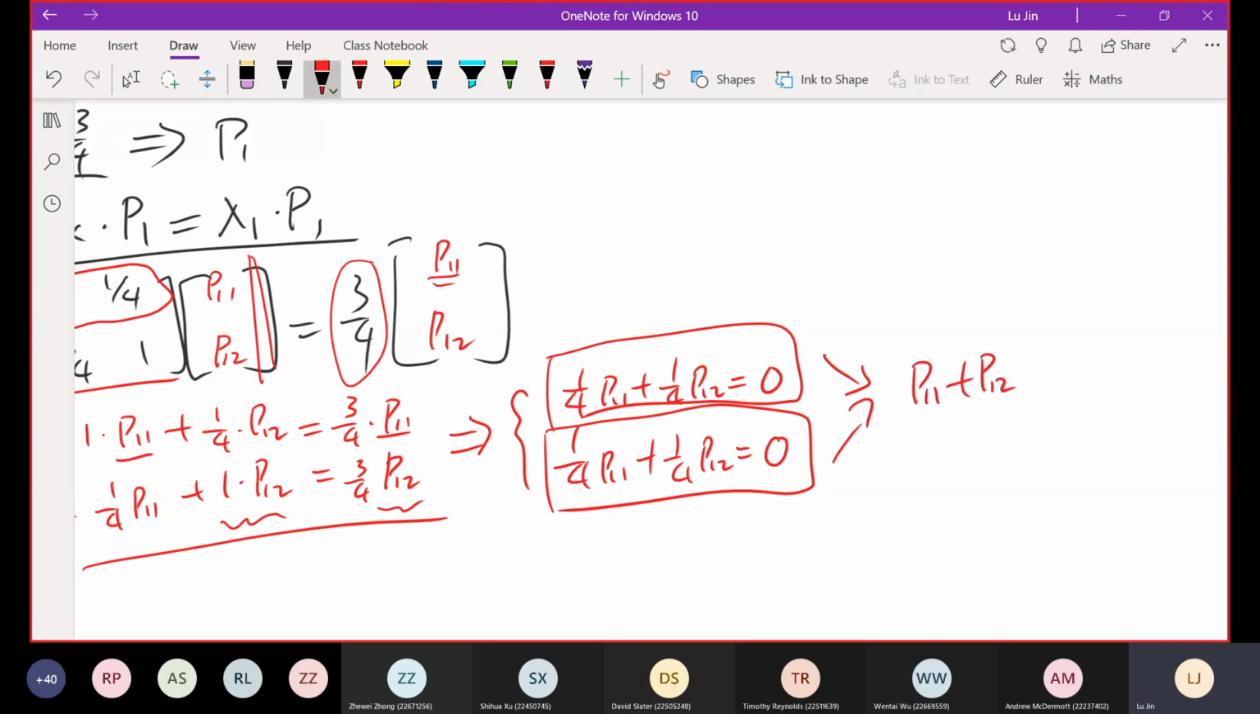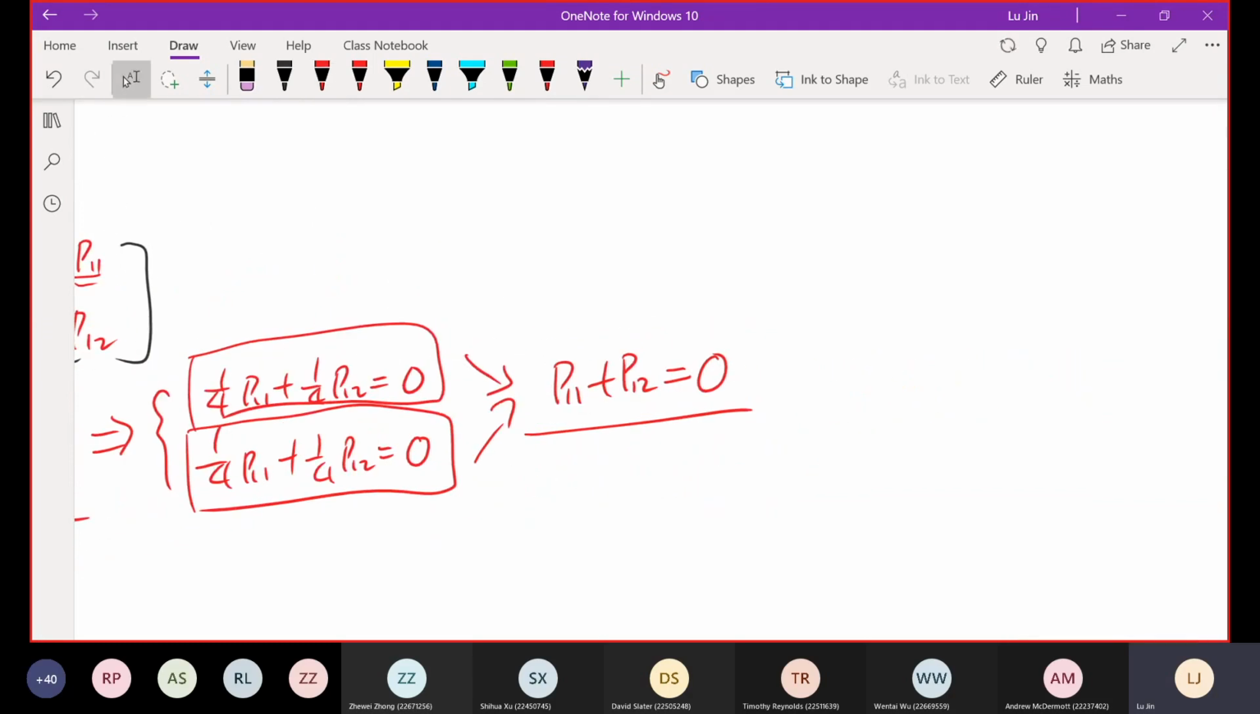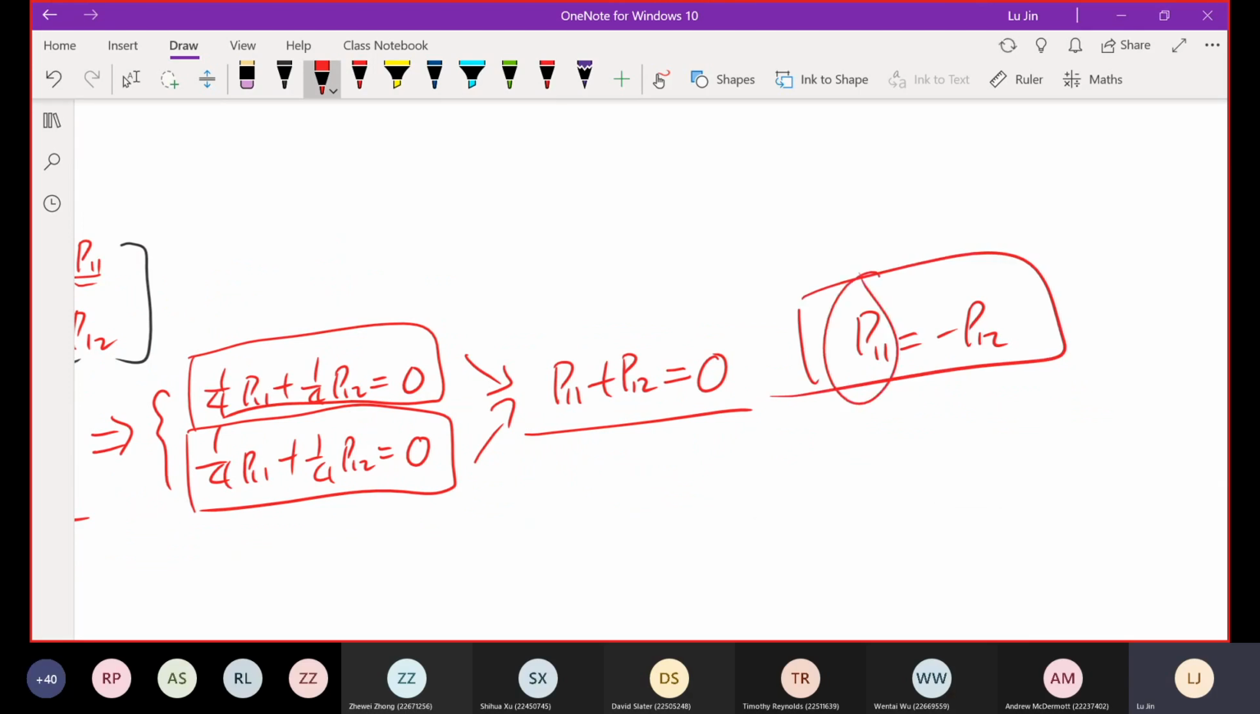P11 plus P12 equals 0. In other words, even though you have two equations, you can't know the exact values of P11 and P12 from them, because these two are merging together into one relationship. From this relationship, we just know one thing: P11 equals negative P12. Is that enough? P11 is the first element, P12 is the second element.